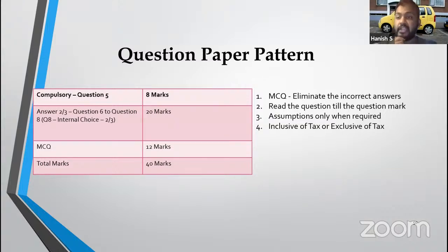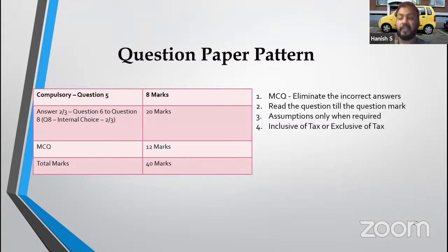In those cases you can give an assumption that I am presuming this is the tax which we have to apply. Or ocean freight, when we discussed reverse charge mechanism, there is a High Court decision that ocean freight is not leviable to tax. So there you can give an assumption or you can give a note because there is an issue with the tax position itself. But if you have a doubt in your mind, that time don't give assumptions. Assumption is required when the law is not clear or the question can be interpreted in 2 different ways.